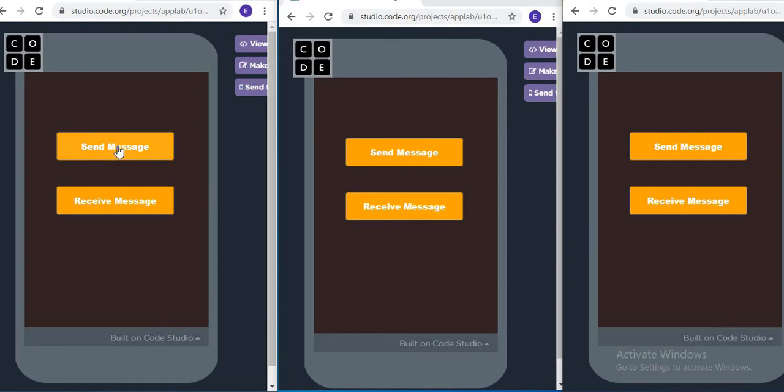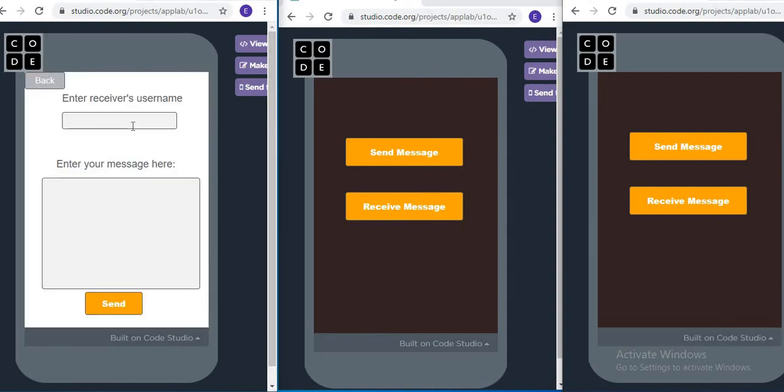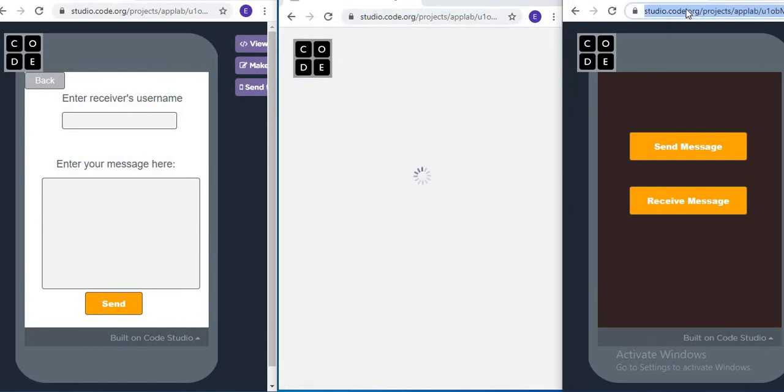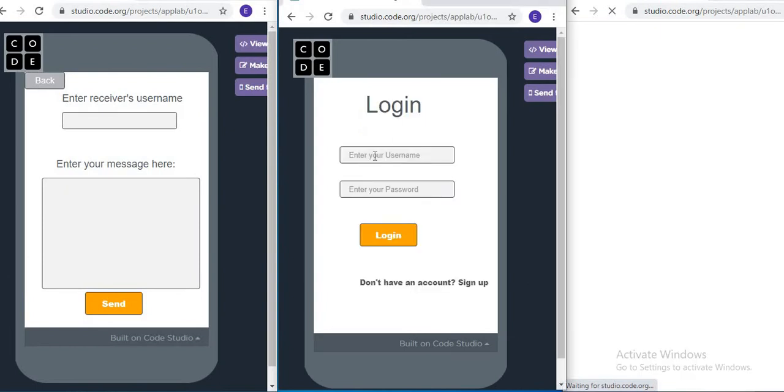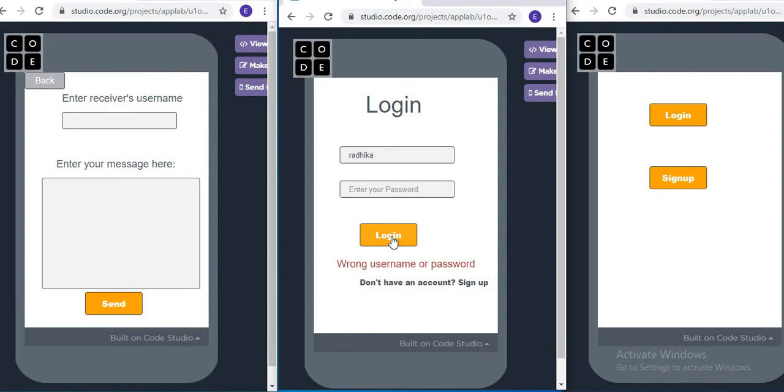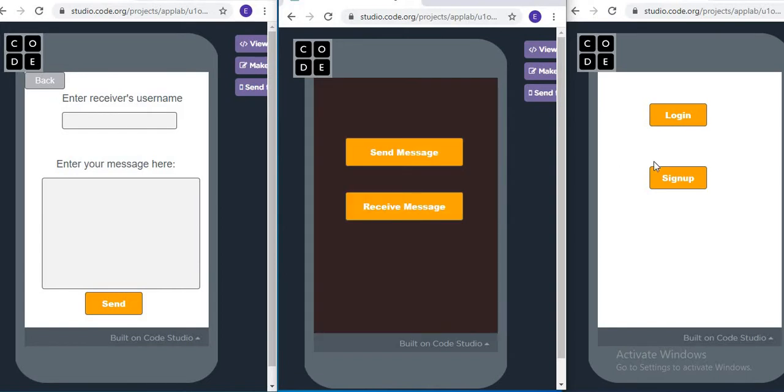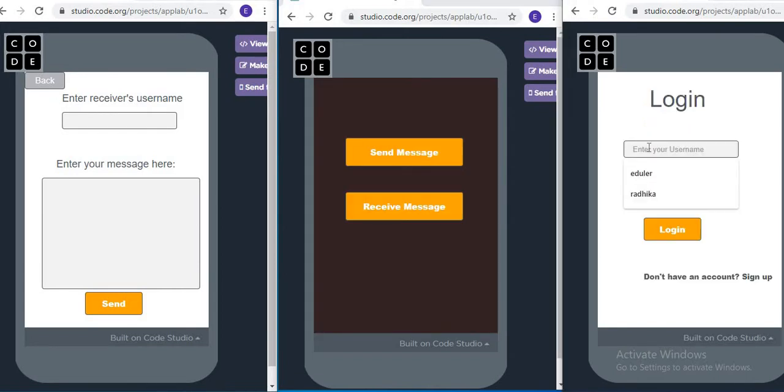So now suppose let's send messages. I'm going to send message to which account? Which account can be Radhika, yes. So Radhika was this or that? Let's reload this, I'm confused now. No, this was Radhika. Okay, let's repeat. So see, this is Radhika. I'm logging in. Oh, I didn't enter the password. So Radhika, login. And now I'm logging in here with Sonam, because the account I have created already in front of you all.